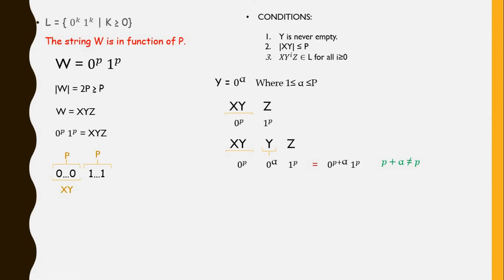Now, you might want to pump down and see what happens. Then you subtract the Y part, and the Y part becomes empty. In this case, P minus alpha is less than P. And you break the equality again.